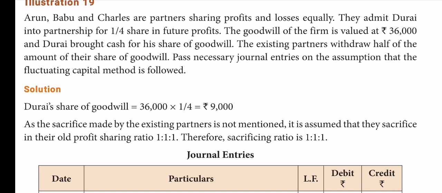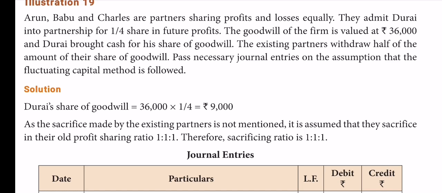Therefore, Durai's share of goodwill is 1/4 of 36,000, equal to 9,000. Then this 9,000 can be shared by the old partners in the old sacrificing ratio. Sacrificing ratio is not given, so assume, like in the previous case, the same old ratio, that means equal ratio. They sacrificed